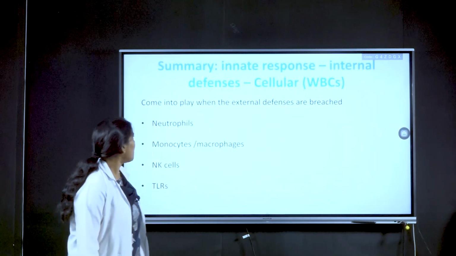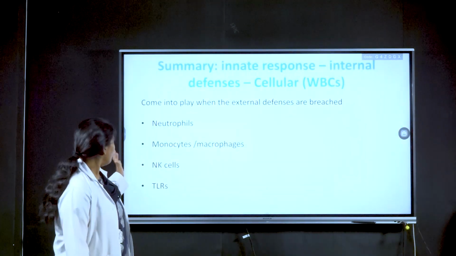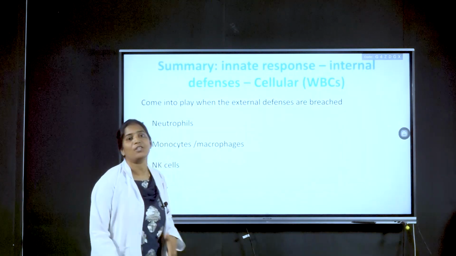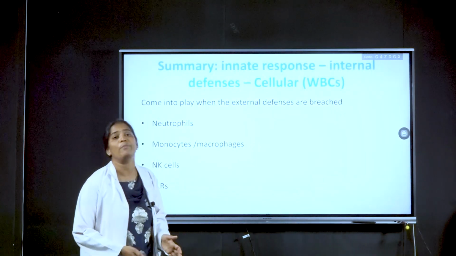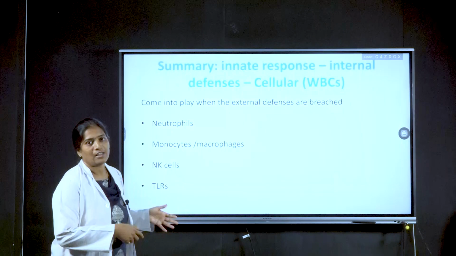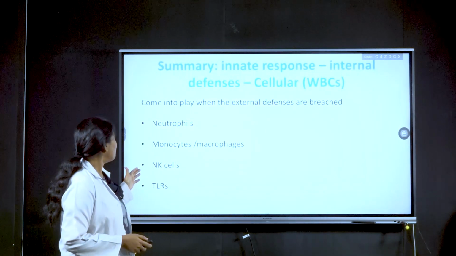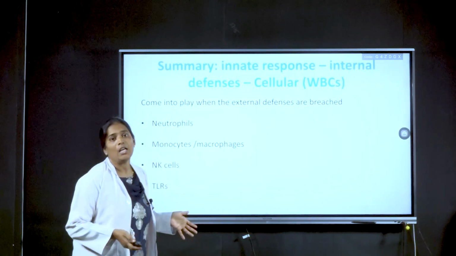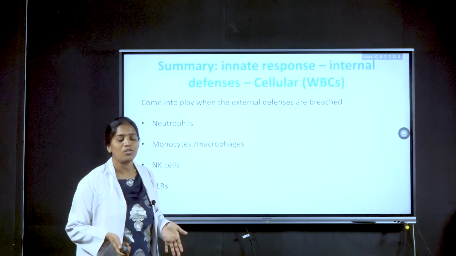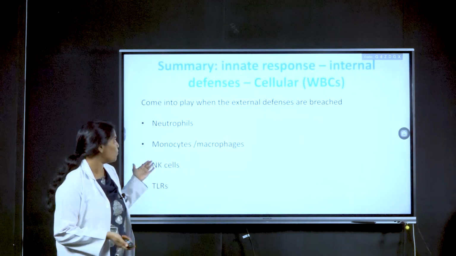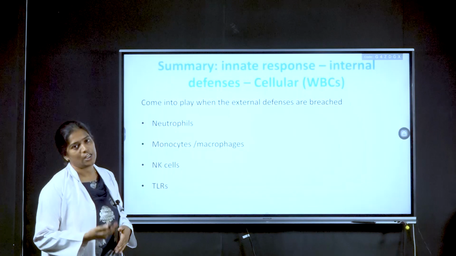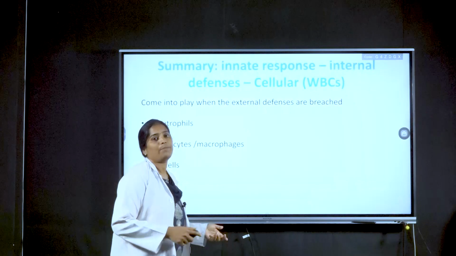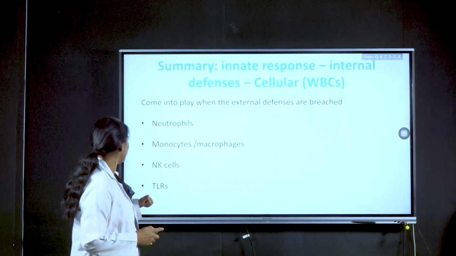So in summary, cellular innate responses can be observed by the WBCs, that means neutrophils, basophils, monocytes, and other cells like lymphocytes. Whenever a microbe enters the body, the first cell that comes into action is the neutrophil. Hence these are called the primary sentinels of immunity, or first line soldiers, or first line policemen in immunity.